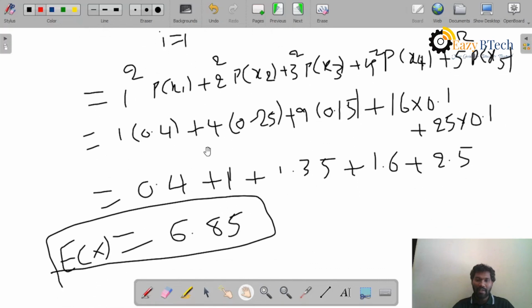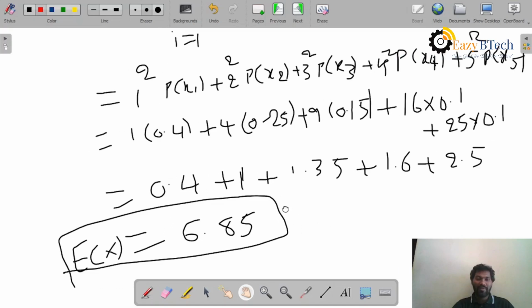So I will add all of them: 0.4 plus 1, because 0.25 into 4 is 1, plus 0.15 into 9 is 1.35, 1.6, 2.5. If you add all these together, 0.4 plus 1 is 1.4, plus 1.35 is 2.75, plus 1.6 is 4.35, plus 2.5, that is 6.85. So this is the expectation of the given discrete random variable. Now moving on to the next thing.